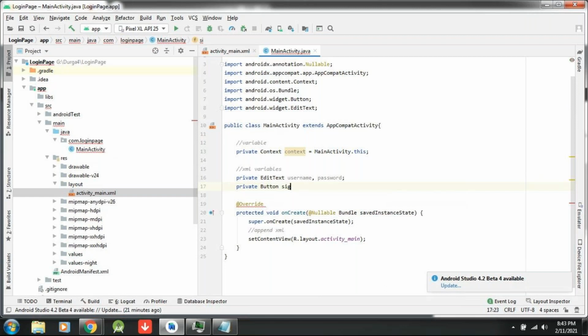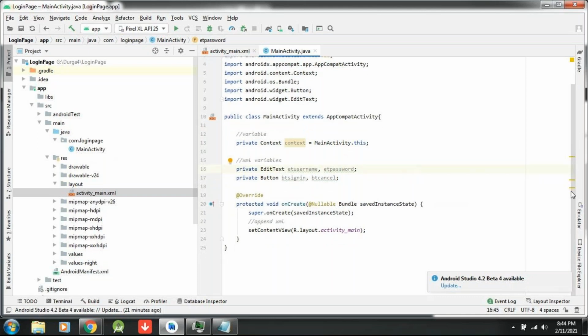First button, sign in. Second button, cancel. If I write like this, I'm unable to understand, so I will change it like this. ET underscore, ET is nothing but edit text: edit text username, edit text password. And for button, let me write BT: button sign in, BT cancel, just to remember what kind of variable it is. Now you have taken two variables.